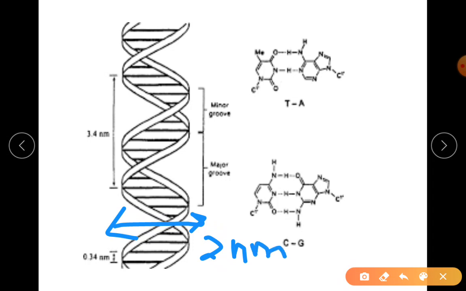And between the two consecutive nitrogenous base pairs, you have to write it down now itself, or you can write directly base pairs, between the two base pairs in the helix, the distance is 0.34 nanometer.